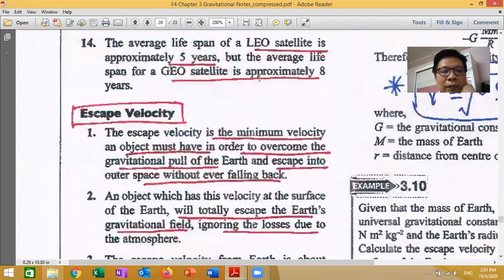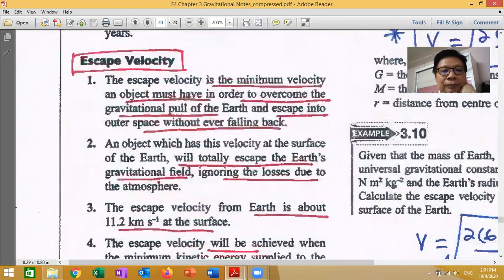Okay, let's continue. Right, next one is escape velocity. Okay, what is escape velocity? We know that our Earth always has this gravitational force pulling all objects towards the center, right? So when you want, for example, a rocket to fly to space, meaning you have to escape from the Earth.